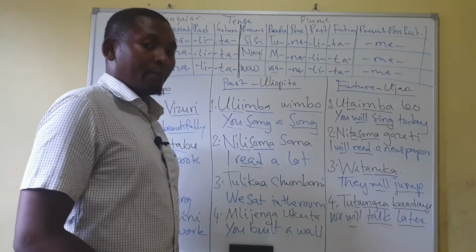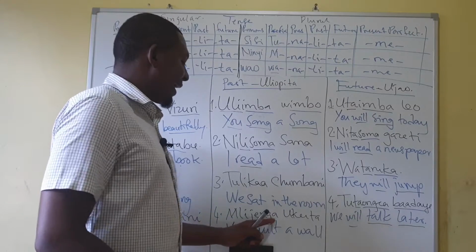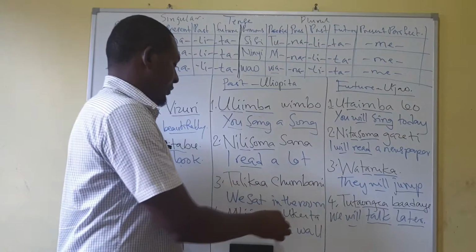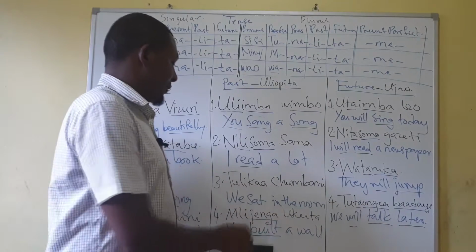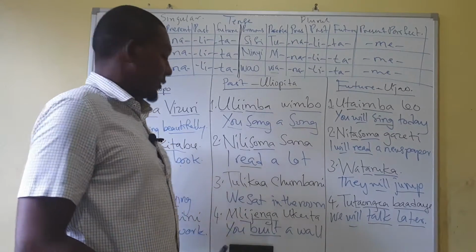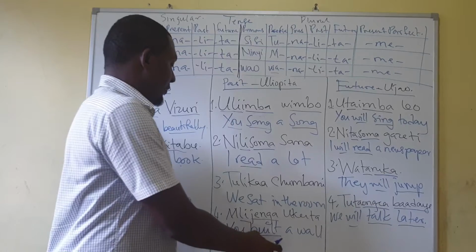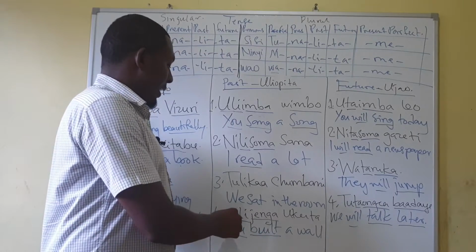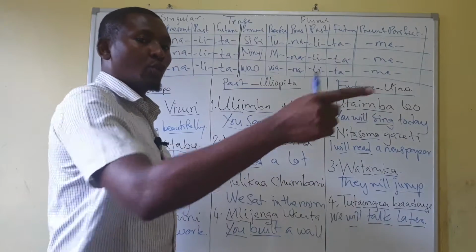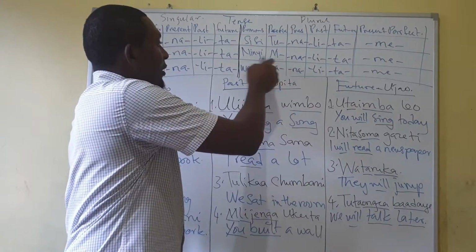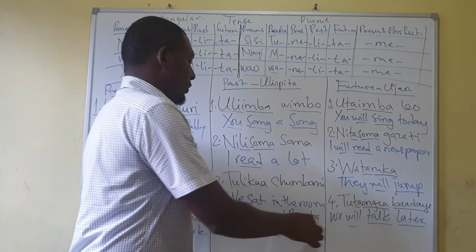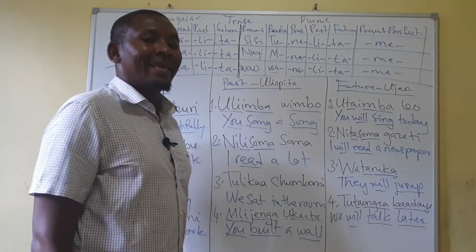And the fourth example, mlijenga ukuta. Jenga is build, but because of past, it is built. Mlijenga, it's you, the plural, ninyi, you guys. Mlijenga ukuta. Ukuta, it's a wall.